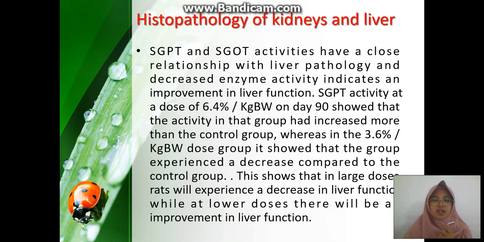So, in the histopathology of kidneys and liver, this shows that at a large dose, rats will experience a decrease in liver function, while at lower doses there will be an improvement in liver function.